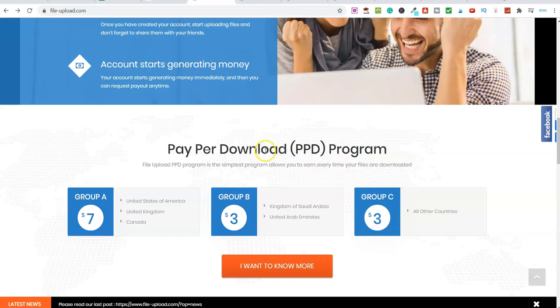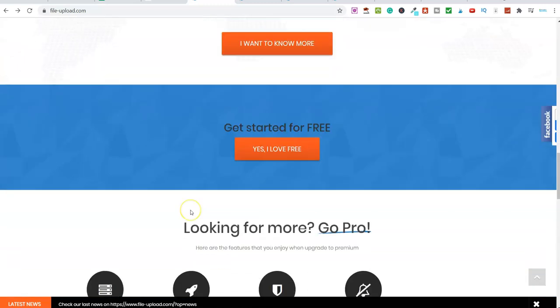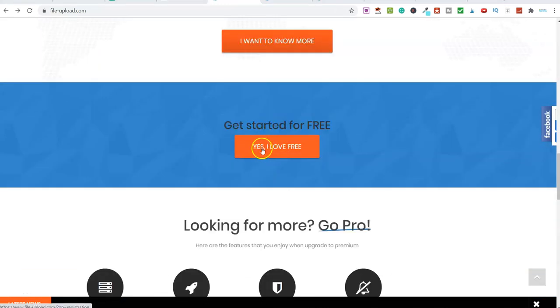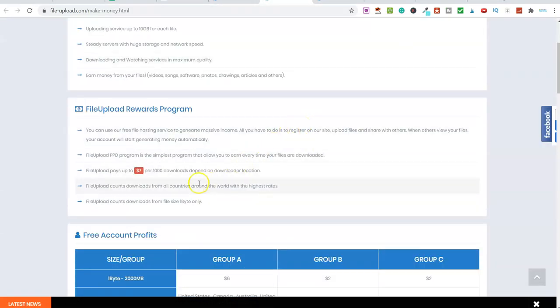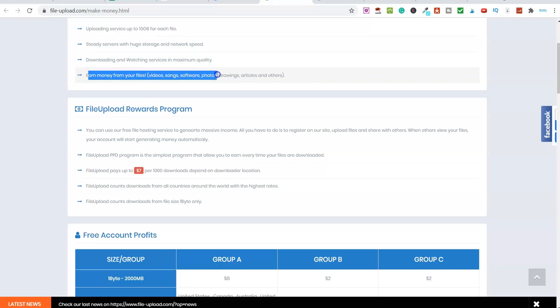So what's happening here is you upload a file, and then depending on the people in one of these groups here, we've got Group A, Group B and Group C, you can actually earn money every time somebody goes ahead and downloads a file. Now you might be wondering, well, what sort of file? So let me show you that now. So I'm just going to click on here where it says yes, I love free, and it opens up into this new tab here. And if I just scroll down, you can see, look here, you can earn money from your files. This includes videos, songs, software, photos, drawings, articles and others.